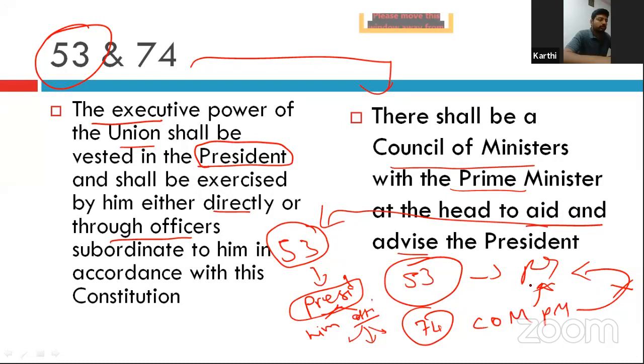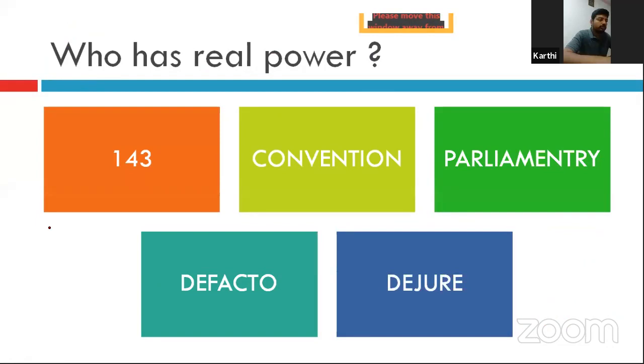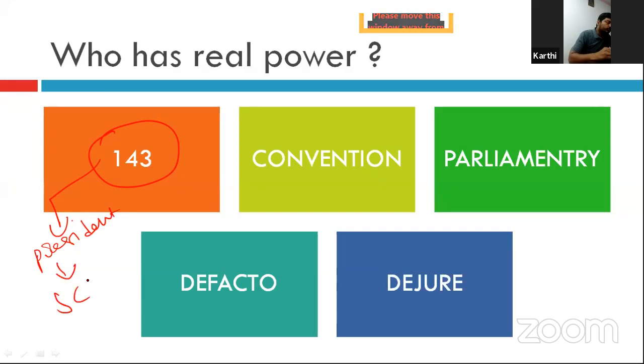So that question arose. The president used this power, presidential reference under article 143 of the constitution. This is the power of the president to require the opinion of the Supreme Court. So he made a presidential reference to the Supreme Court on who has the real power, either the council of ministers headed by the prime minister or the president.